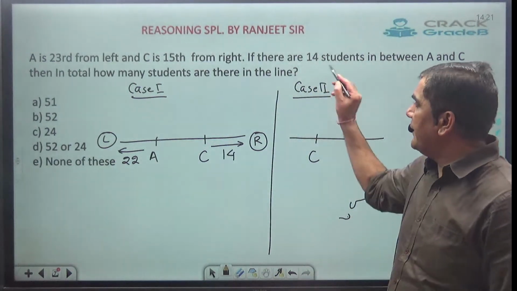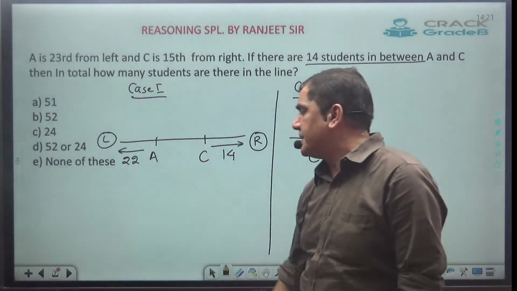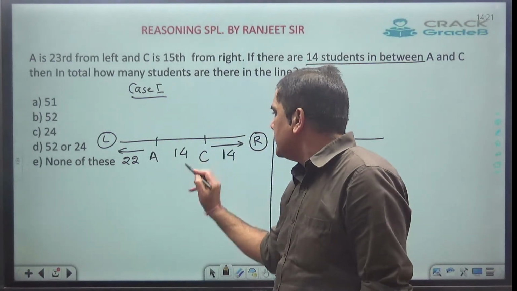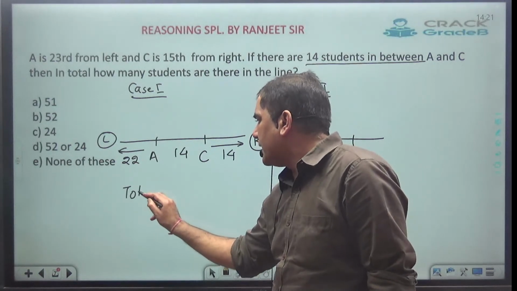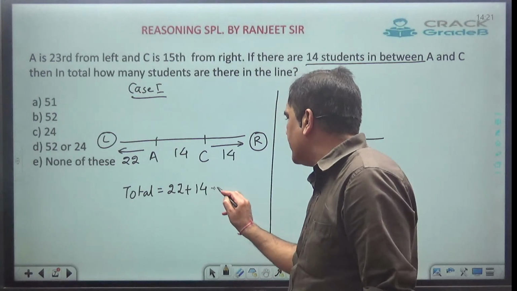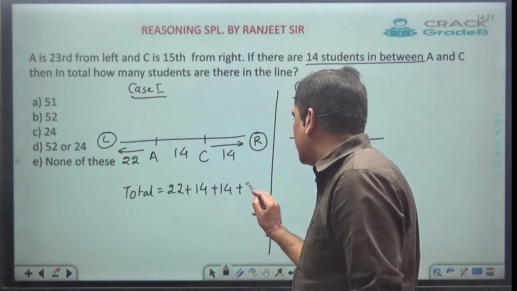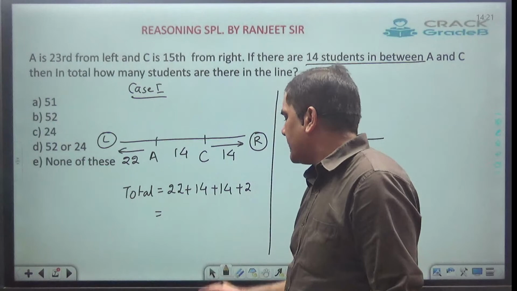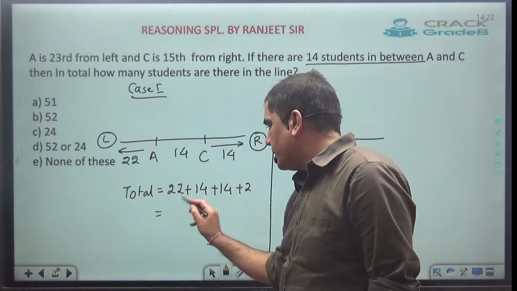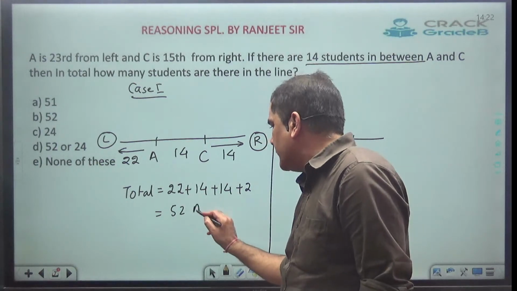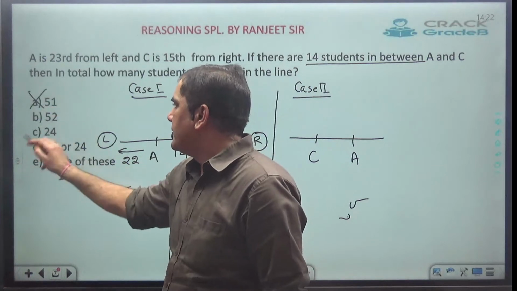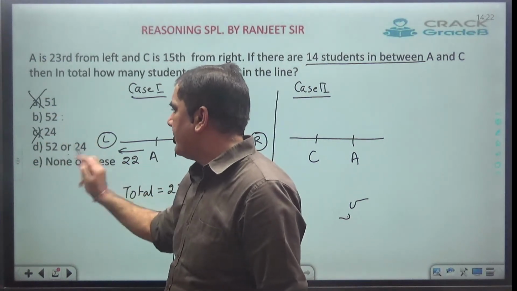Clear? Now if there are 14 students in between A and C, they have given it to be 14. So from case number 1, the total comes out to be 22 plus 14 plus 14 plus 2. So it comes out to be 14, 14, 28 plus 2, 30. 30 plus 22 comes out to be 52. So from case 1, I got the answer as 52. Now out of these two, either can be the answer.